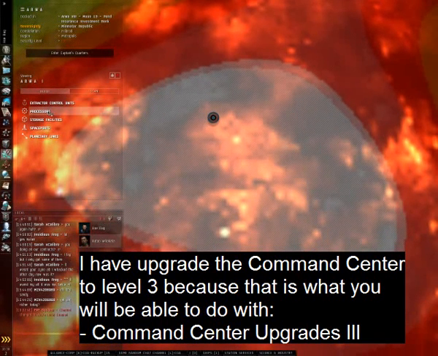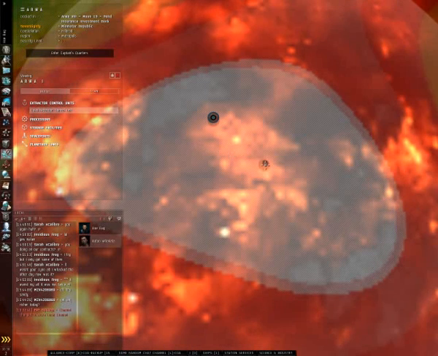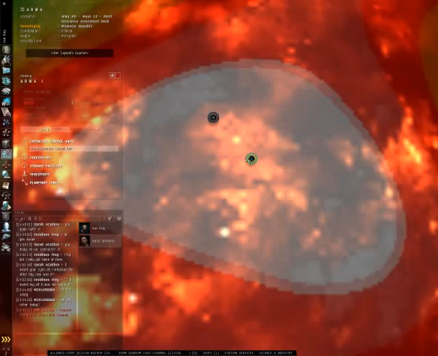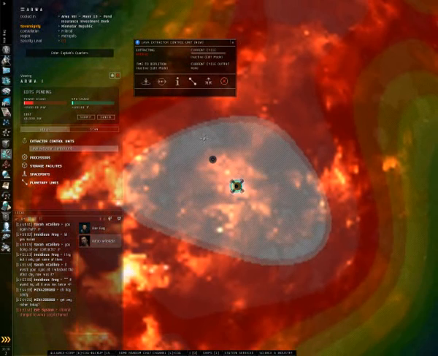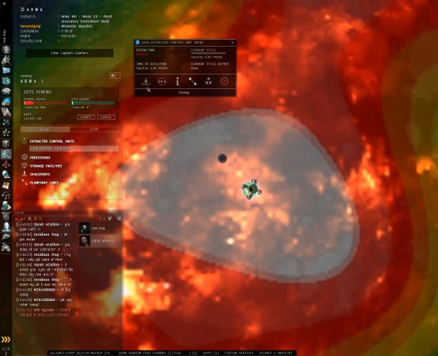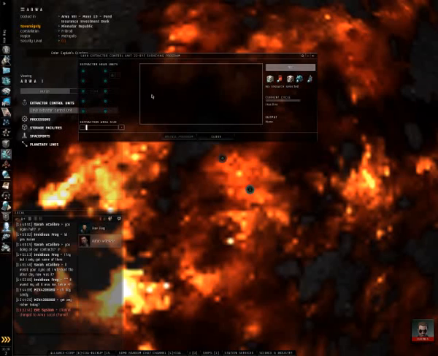And now our next step is to put an extractor head down. So as you can see, I'm tabbing through the different products there. There's our extractor head, and it's a little bit difficult to see in this video, but there is a ring showing the maximum range for placing your extractor head. Since our hotspot is kind of small, it shouldn't matter too much. So there's our extractor head, and our next step, as you can see, you can't really do anything with it until you hit submit. So submitting, and now I'm going to hit survey, picking my product on the right side of the tab there.